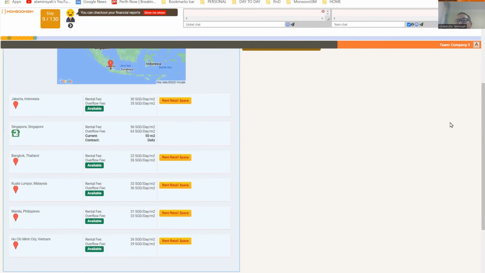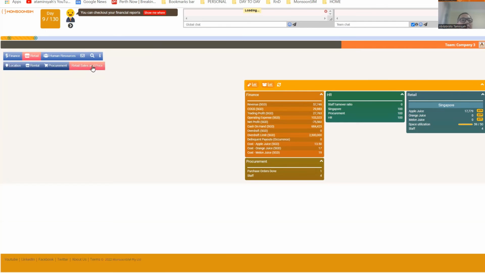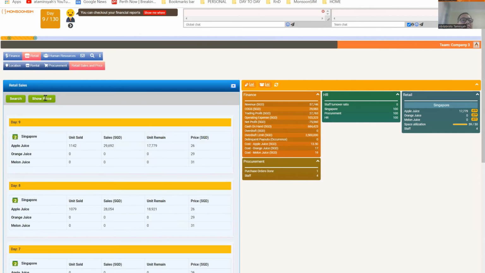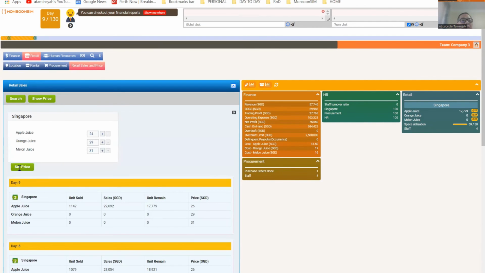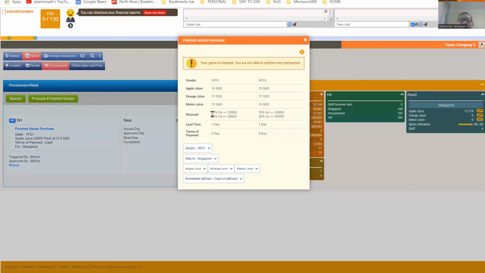Or maybe I reduce the price. Maybe I reduce the price, like here. Maybe I can reduce the price and set the price. Or maybe I increase the price to get better margin, right? And maybe I do bulk procurement to lower my cost, because every time I buy in bulk, look at that, I get discount.